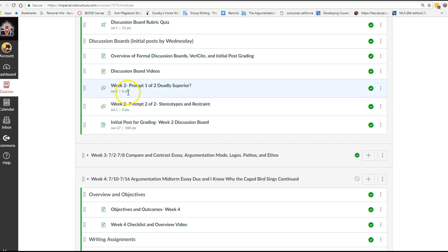Again, that's worth 0 points. However, when I go back to look at the discussion, if you're missing any responses to other students or they're weak, I will deduct 5 points for each. So if you don't bother doing the discussion board itself, you'll lose 20 points. So let's say you get 100 here off the initial post. If you don't do any of the postings for your discussion board, you'll minus 20. So instead of having 100, it'll drop down to an 80. So don't do that. So here again, 2 places you must put your discussion board post. Here for grading, and then submit it for whichever prompt that you chose.